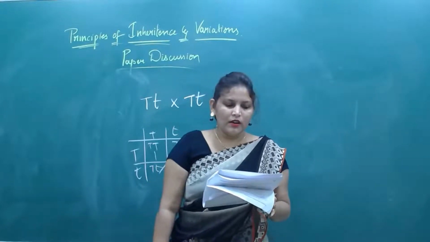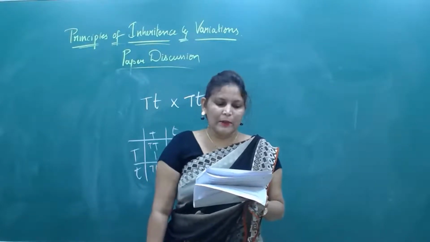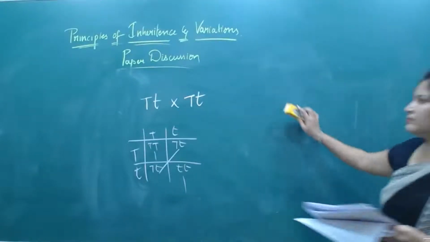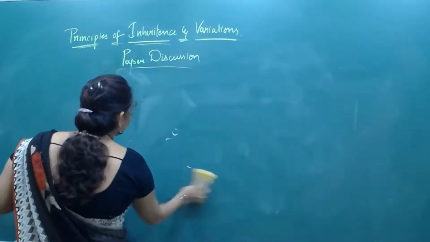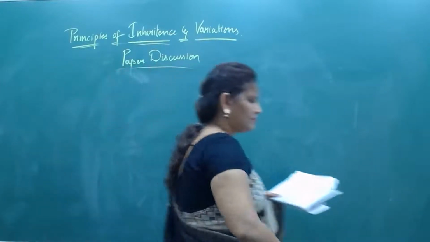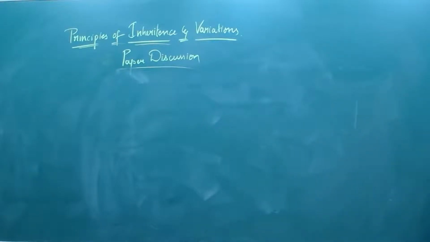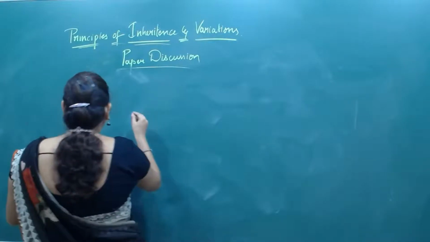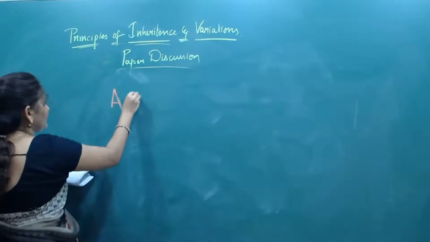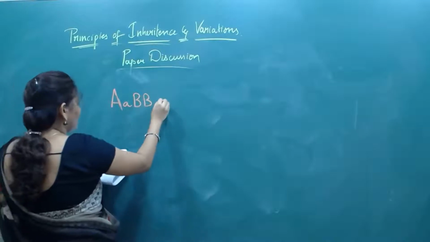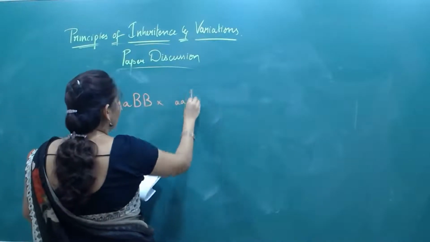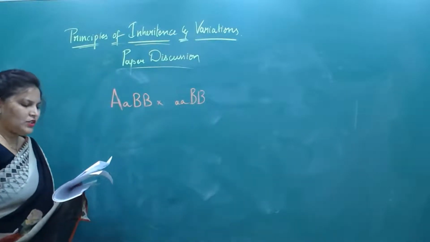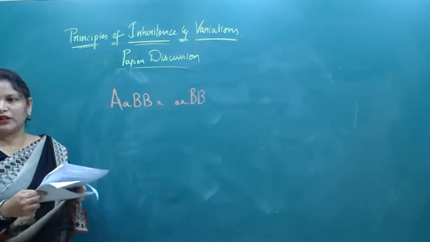Okay? Now, a cross between capital A small a capital B capital B, with small a small a capital B capital B. Following genotypic ratio will be obtained in the F1 generation.